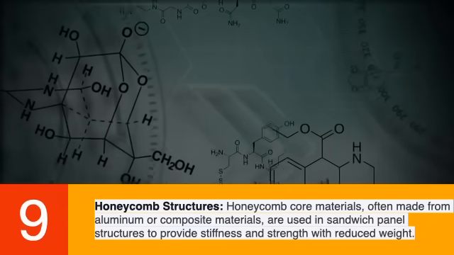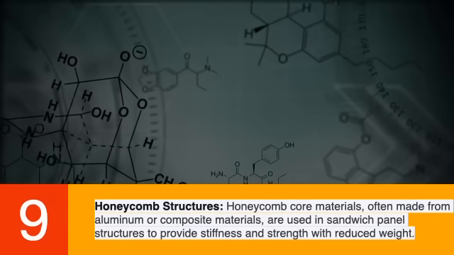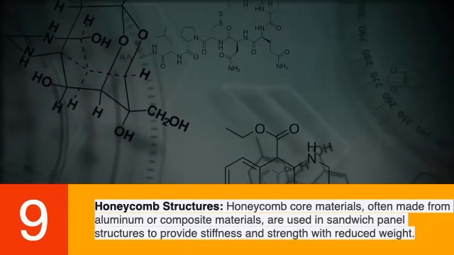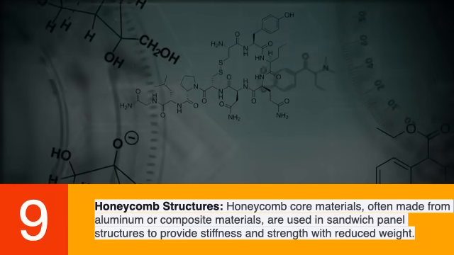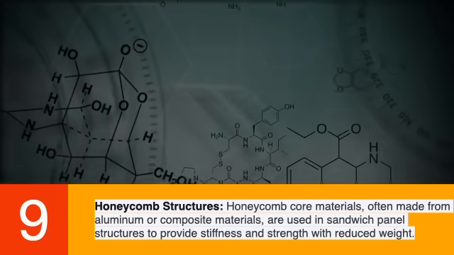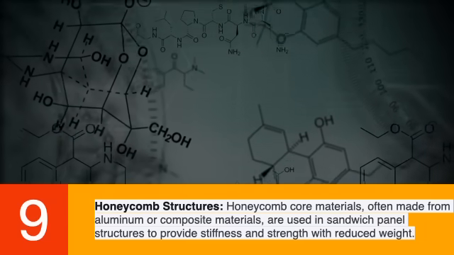Number 9. Honeycomb structures. Honeycomb core materials, often made from aluminum or composite materials, are used in sandwich panel structures to provide stiffness and strength with reduced weight.